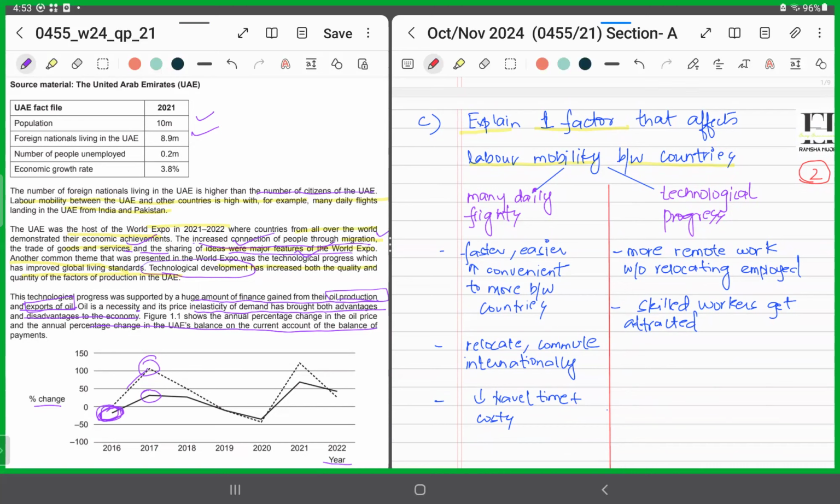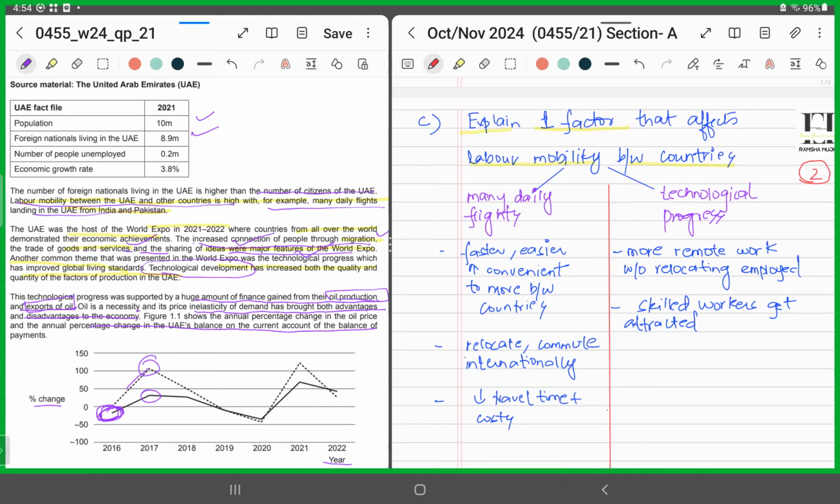So if I say the availability of many daily flights, remember they said in the very first paragraph here that the availability of many daily flights landing in the UAE is promoting labor mobility, right? That means if there are many daily flights available from the UAE, from India or Pakistan to the UAE, what is it enabling? It is enabling faster, easier, and more convenient travel.